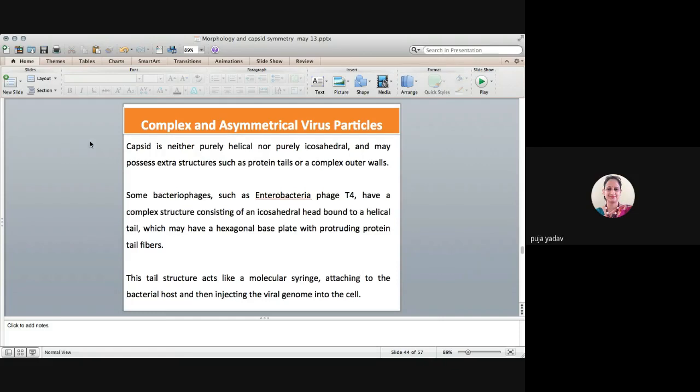So now coming up with the complex and asymmetrical virus particles. Complex means they may have both of the symmetries. So their capsid is neither purely helical nor purely icosahedral, and they may possess extra structures such as protein tails or a